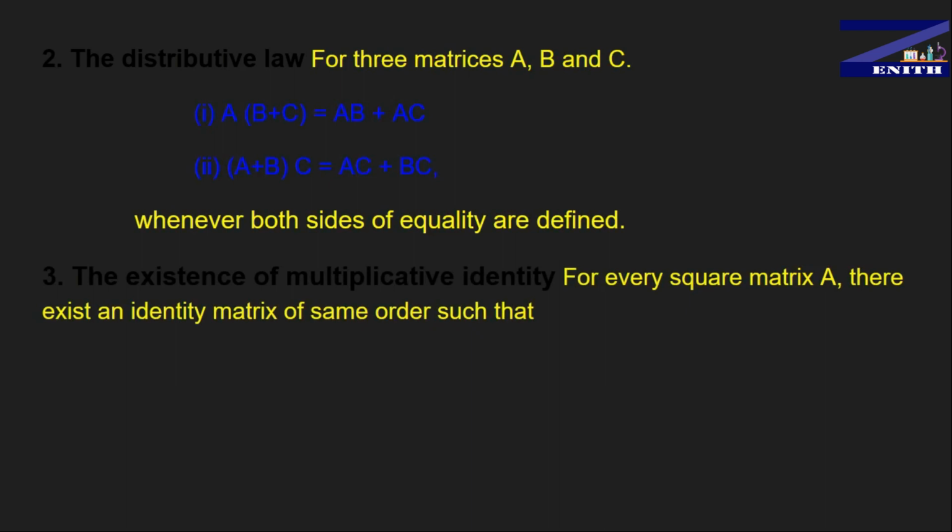And now the third one is the existence of the multiplicative identity. For every square matrix A, there exists an identity matrix of the same order. Suppose you have a matrix of 3 cross 3 order, then the identity matrix will be of 3 cross 3 order. If matrix A has 2 cross 2 order, then the identity matrix will be 2 cross 2 order. So if you multiply I with A, and after that A with I, you will always get the A matrix. You will always get the given matrix A in every condition. So this was all about the properties guys.